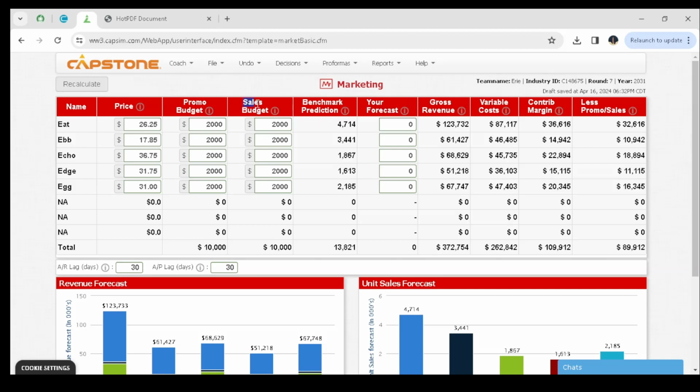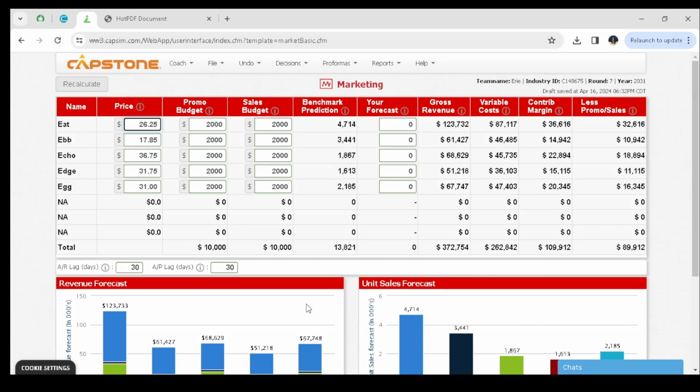Sales budget will help us to increase something called the customer accessibility, while the promo budget will help us increase something called the customer awareness, while the price simply means that we are looking for a suitable price or a fair price for our customers so that they can buy our products.